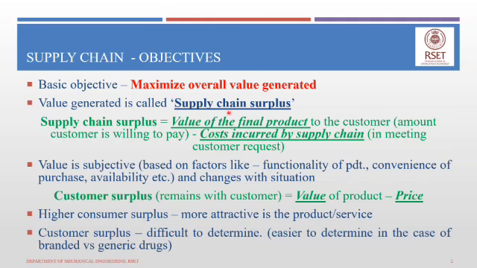Now, the value of the final product to the consumer is basically subjective, and it is very difficult to determine this particular value. It changes from person to person. That is the value that a particular product has to a particular customer. It depends upon various factors like the functionality of the product, the convenience of purchase, availability, etc.